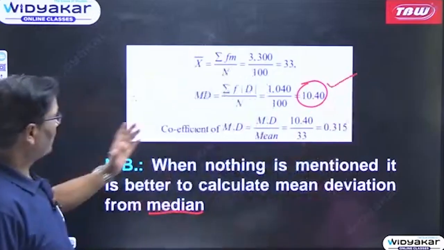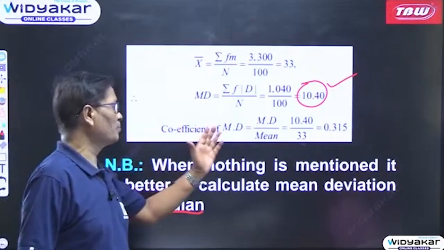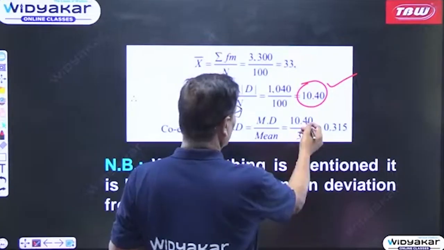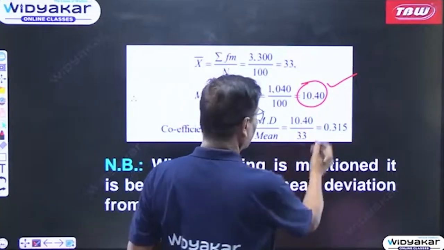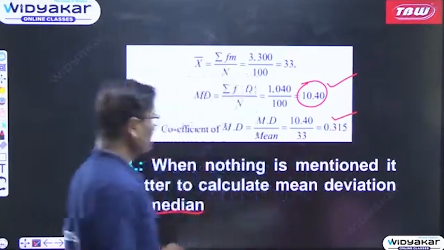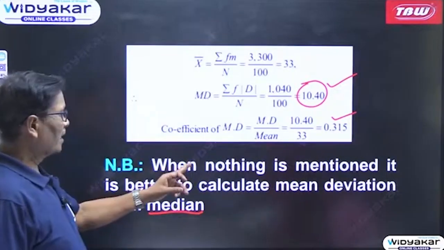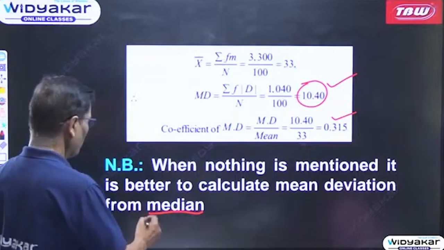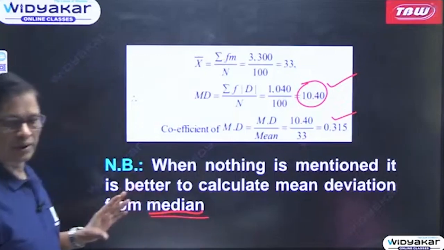If you are interested to find out the relative value, that is coefficient of mean deviation, that will be mean deviation divided by mean, that is 10.40 divided by mean, which is 33. So it is coming to 0.315. When nothing is mentioned, it is better to calculate mean deviation from median. That you have to remember.